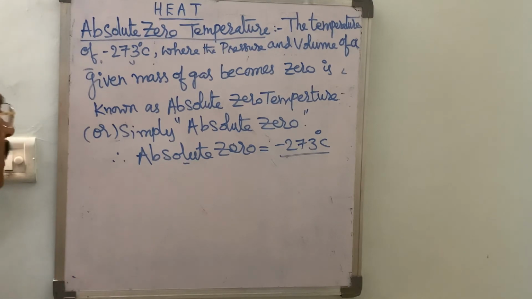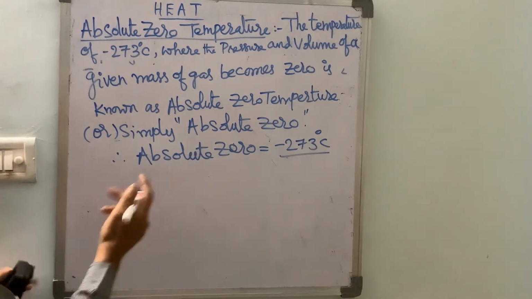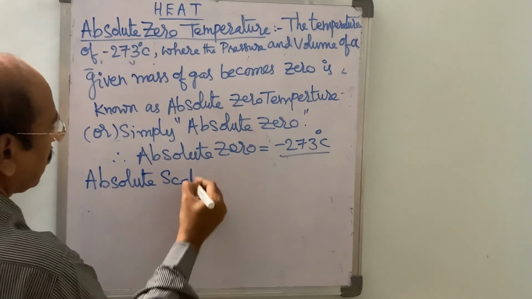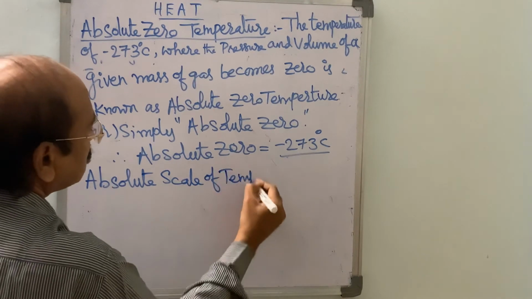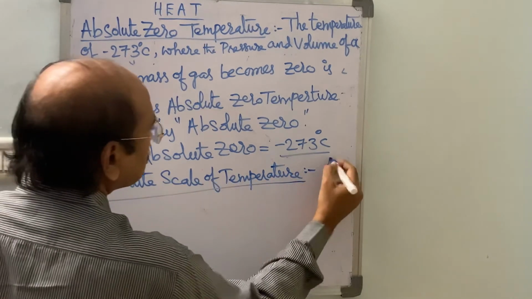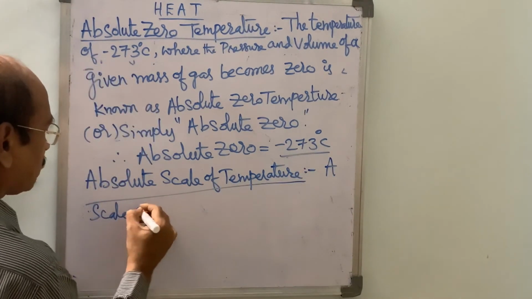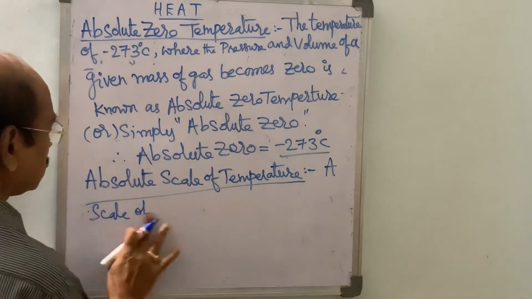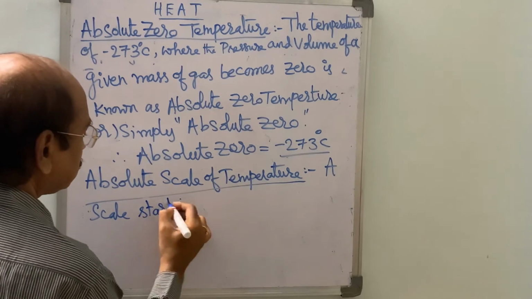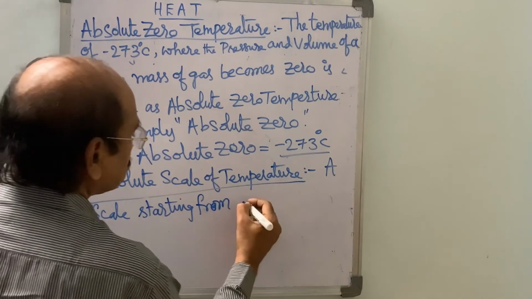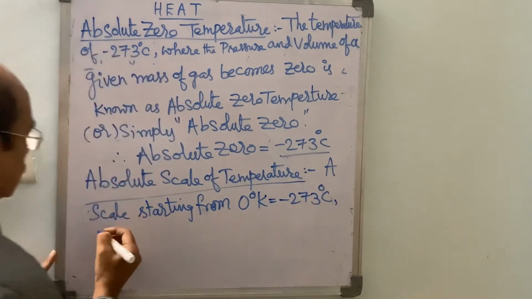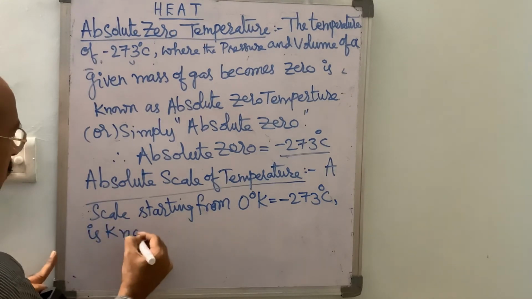So here there is an absolute scale of temperature, in which the scale for the measurement of temperature starting from 0 degrees Kelvin, equal to minus 273 degrees centigrade, is known as the absolute scale.